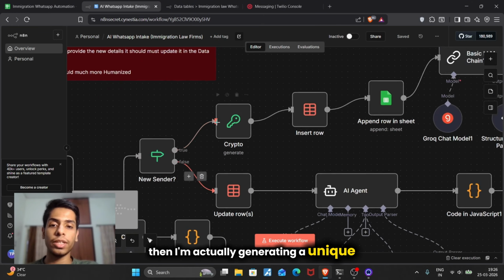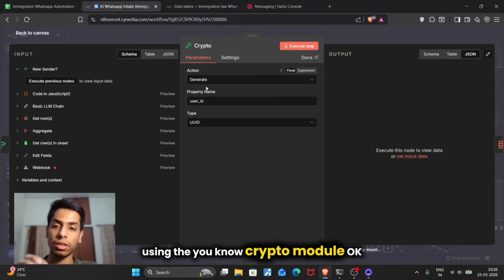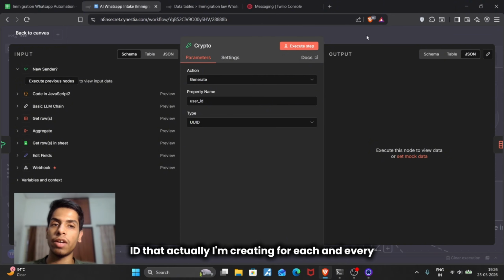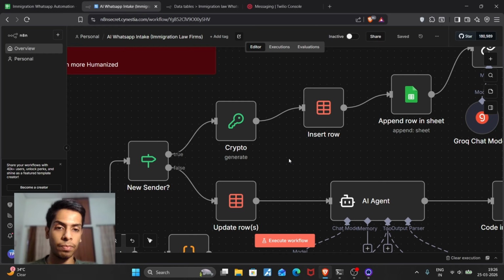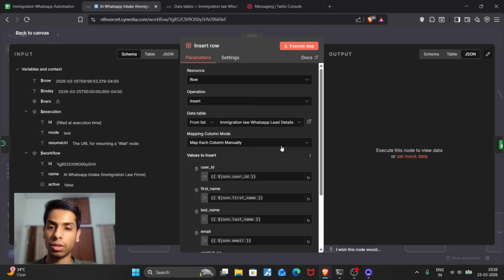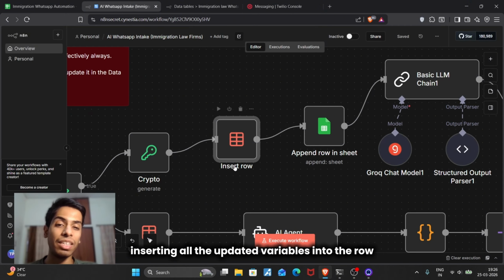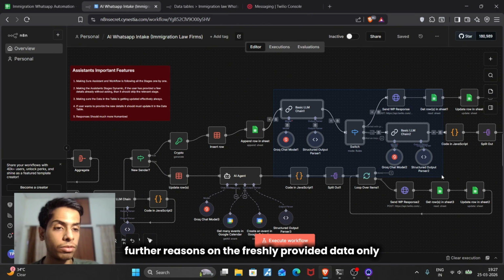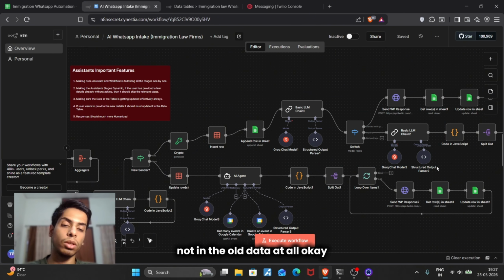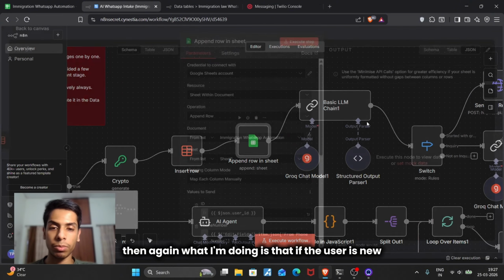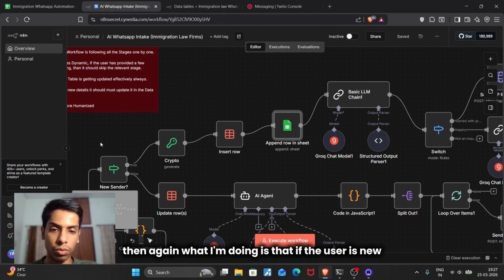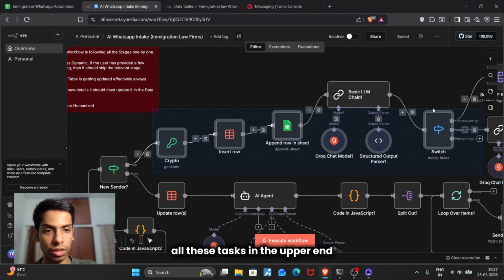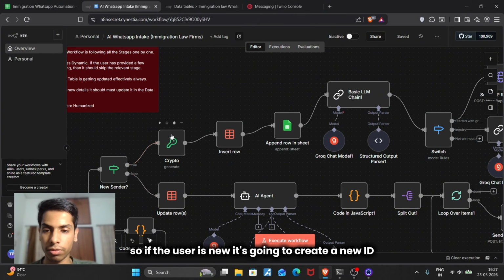Then I'm generating a unique ID for each and every user using the crypto module. It creates a UUID, a unique ID for each particular session or user. Then I'm inserting all the updated variables into the row, to make sure the data is fresh every time and the AI reasons only on the freshly provided data and not on the old data. If the user is new, only then are all these tasks at the upper end, where the arrow is going, performed. So if the user is new, it creates a new ID.